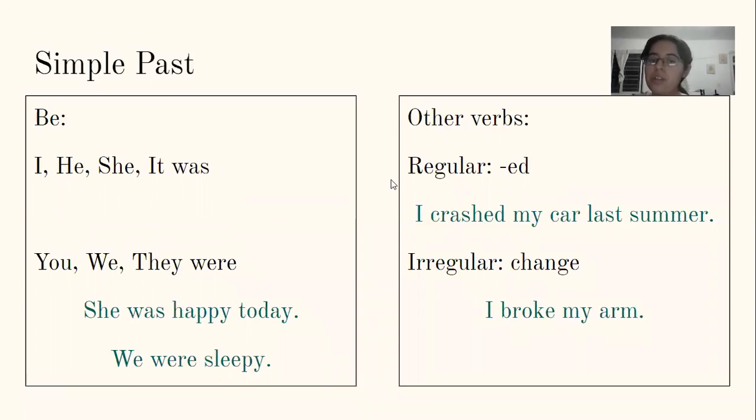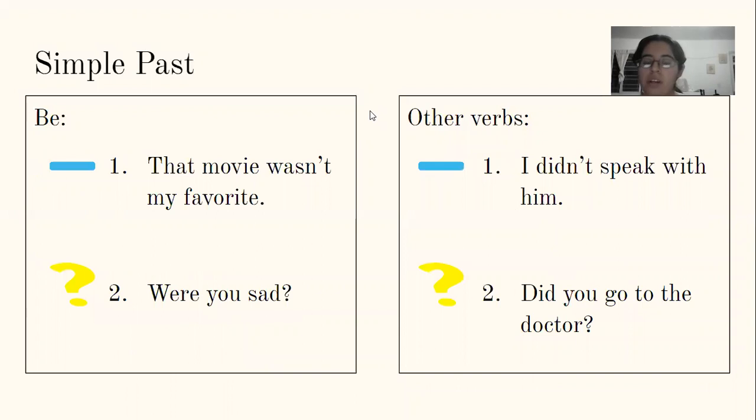Now other verbs, there's regular and then irregular. When they're regular, we just add ed. For example, I crashed my car last summer. And irregular ones change. So I broke my arm. The verb is break, but in past is broke. So it changes, it's irregular. And all of this is for affirmative. But what about negative and question?